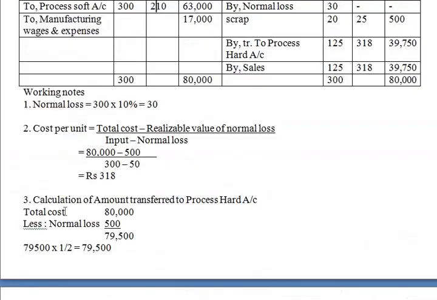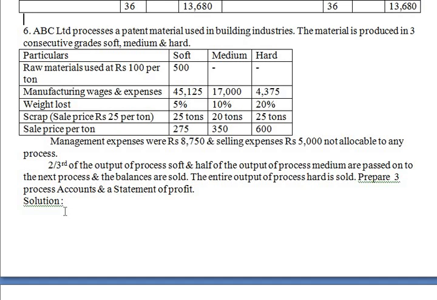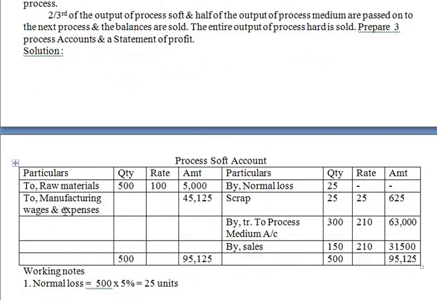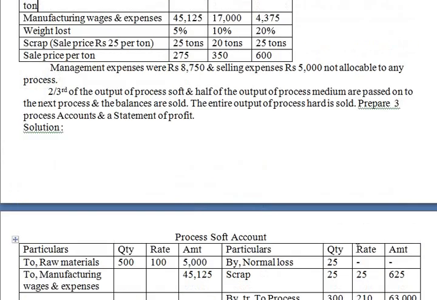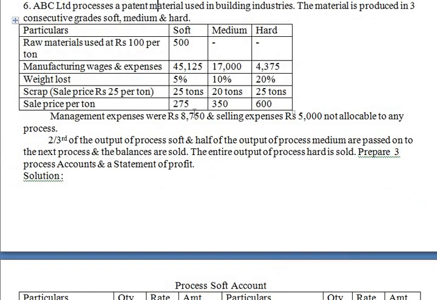Now go to process soft account. How much we have sold? 150. Okay, but this is cost price, cost per unit, so this is not the selling price. Selling price is given in the problem. Selling price per ton is 275 for soft.